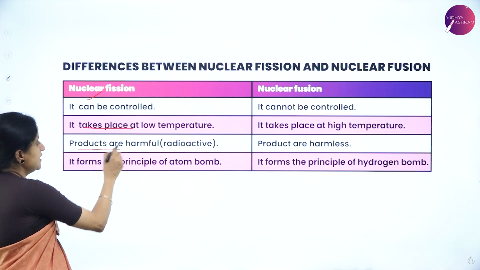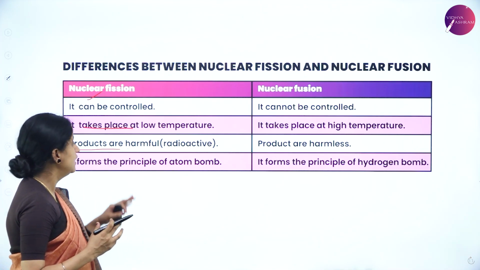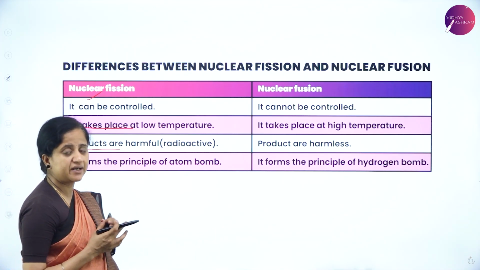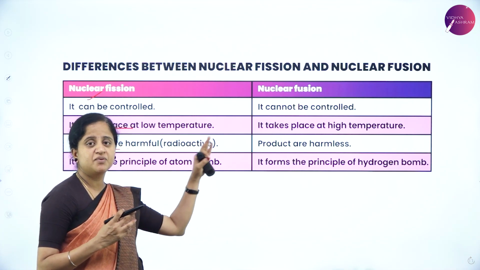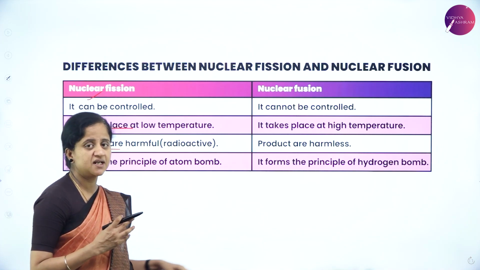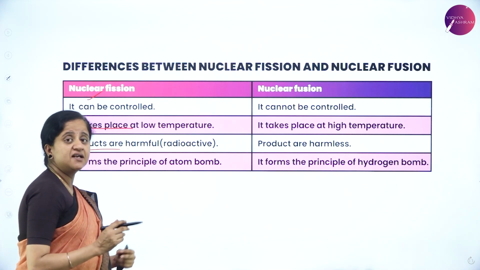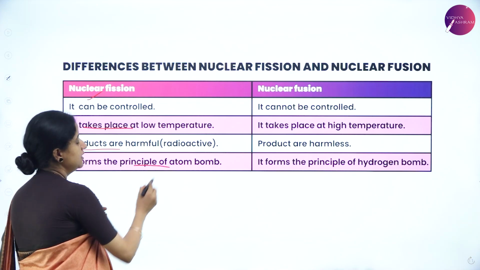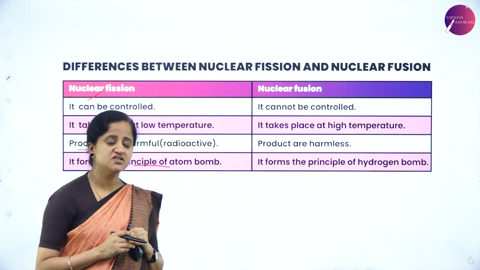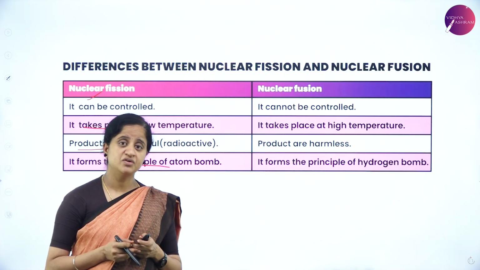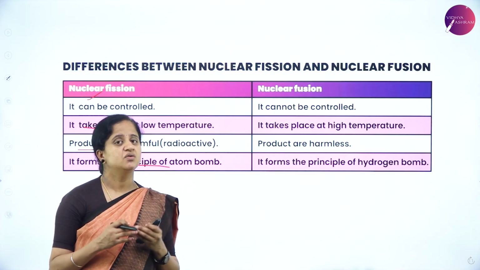The products from nuclear fission are harmful, they are radioactive in nature, whereas the products of nuclear fusion are harmless. The principle of the atom bomb is nuclear fission and the principle of the hydrogen bomb is nuclear fusion.